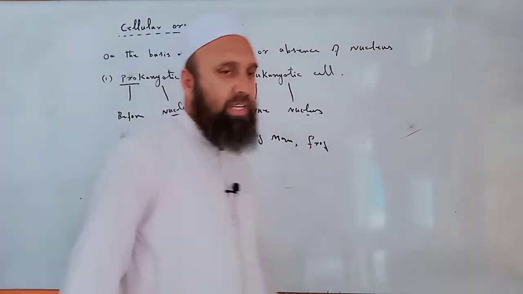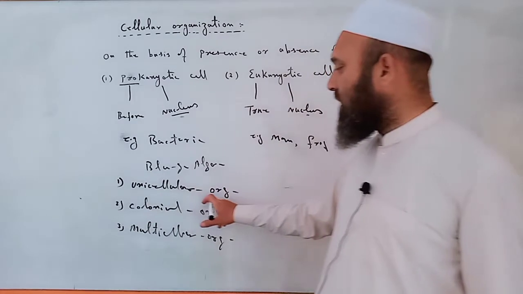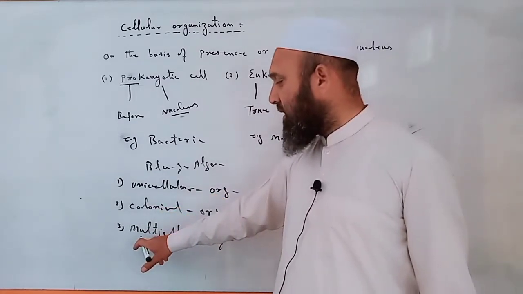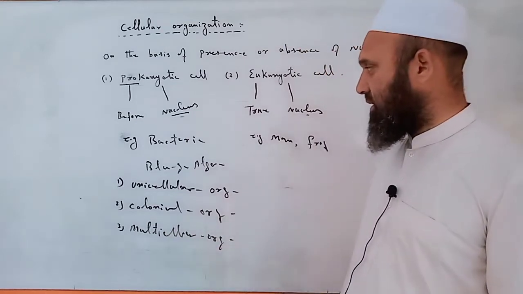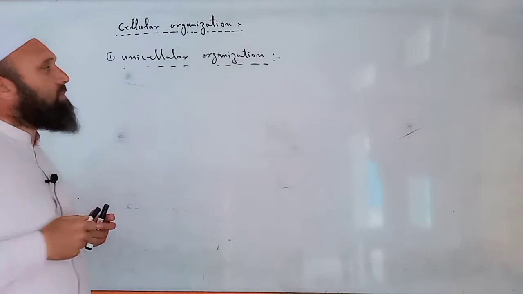So these three categories will be discussed in detail: unicellular organization, colonial organization, and multicellular organization. The first one is unicellular organization.